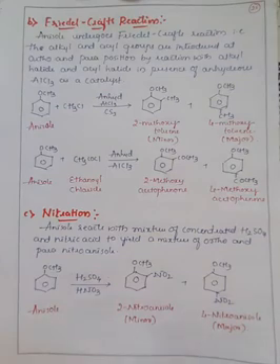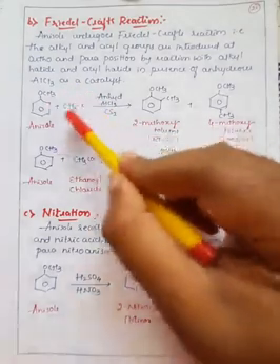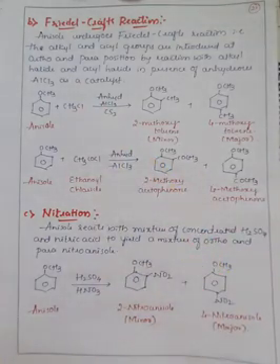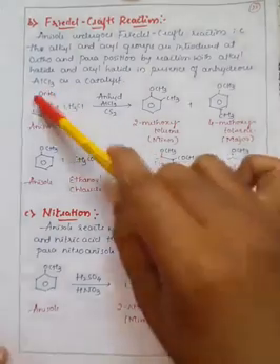Whenever there is a substituent of an alkyl or aryl group, it is mainly introduced at the ortho and para positions. Here you can observe the reaction between anisole and alkyl halides. If you take any kind of alkyl halide, here CH3, which means an alkyl group, that alkyl group will be introduced at the ortho position, or it may be introduced at the para position.